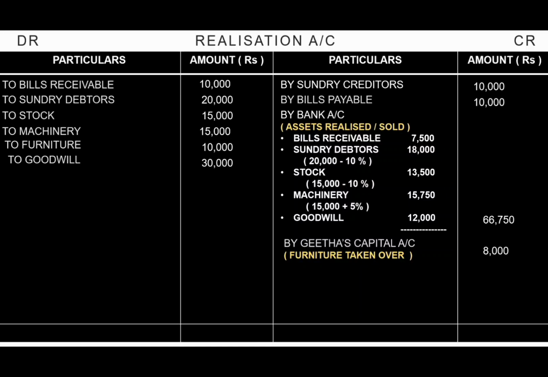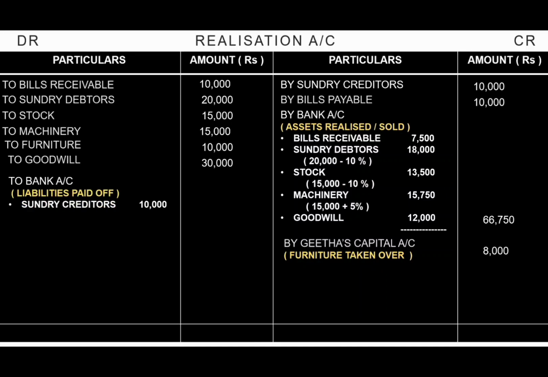And now we have to pay off all the external liabilities. Now, in the adjustment, it is mentioned that the external liabilities, that is, sundry creditors and bills payable, are paid in full. So, since it is paid in full, we have to write it on the debit side of realization account under bank account. So, we write it as to bank account, that is, the liabilities paid off.